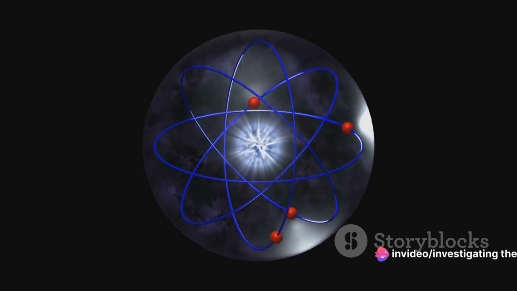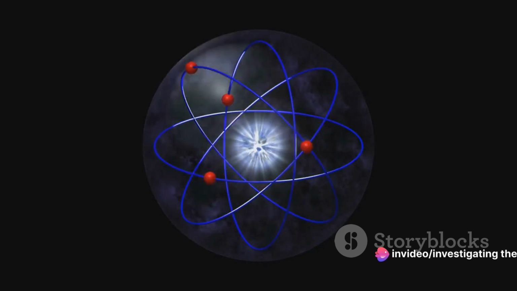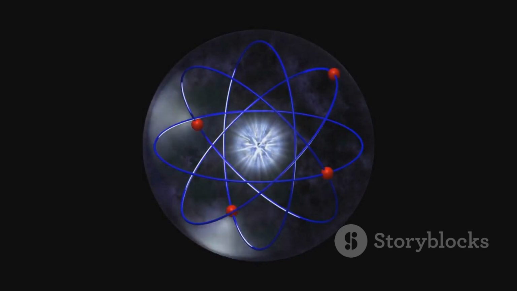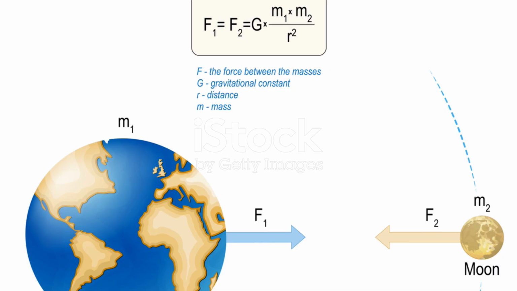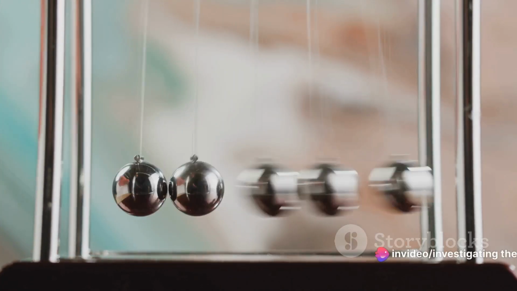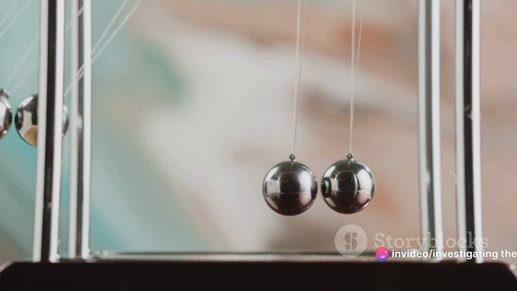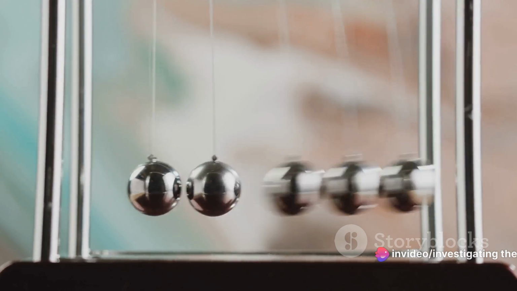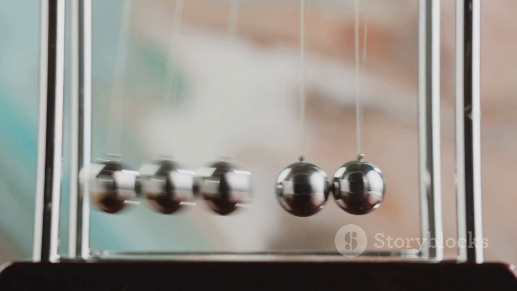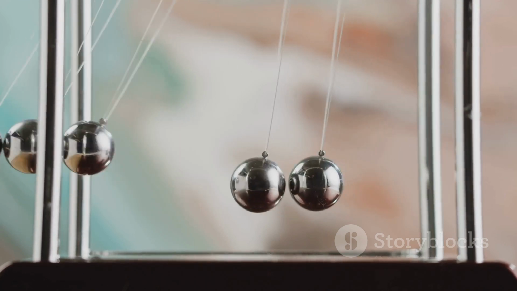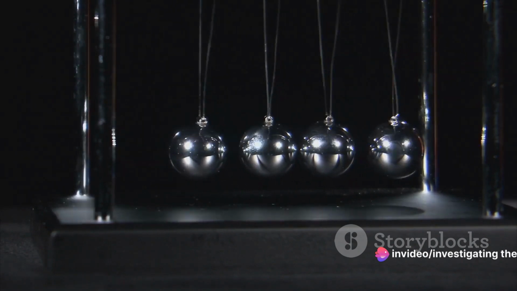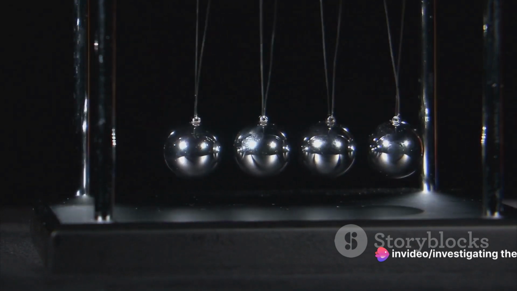When we talk about scale, we're not just talking about size, we're talking about the realm, the domain, the theater where the action of physics takes place. In the grand theater of the macroscopic world, classical mechanics takes center stage. This is a realm where objects from apples falling from trees to planets orbiting stars abide by laws that allow them to have well-defined positions and velocities. It's a world where Newton's laws of motion reign supreme and everything behaves in predictable and intuitive ways.